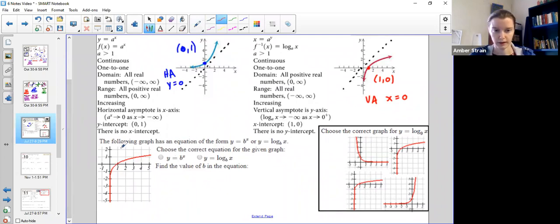So in this one right here, we have the following graph is an equation of the form this or that. So basically, does it look like the blue line or the red line over here? So of course, we see it's got this vertical asymptote instead of a horizontal asymptote. It's got this x-intercept instead of a y-intercept, so it must be a logarithmic equation, not an exponential equation. It also wants us to find the b. Now, in our exponential function, we found that anything to the power of 1 was just itself. So right here at an x value of 1, we could pretty easily spot what the base was because anything to the power of 1 was itself.